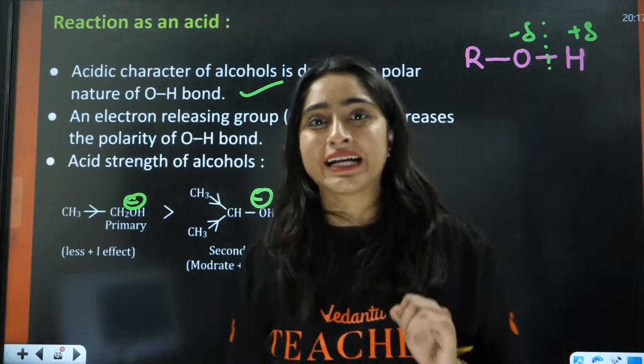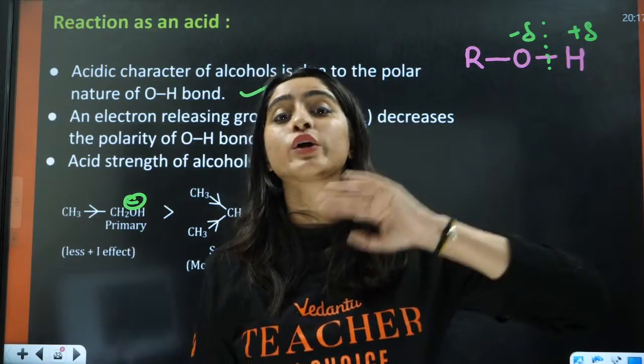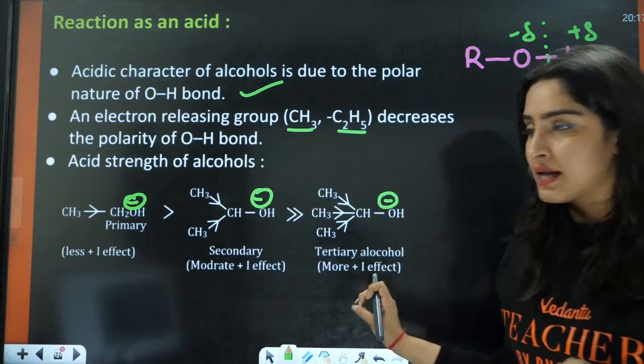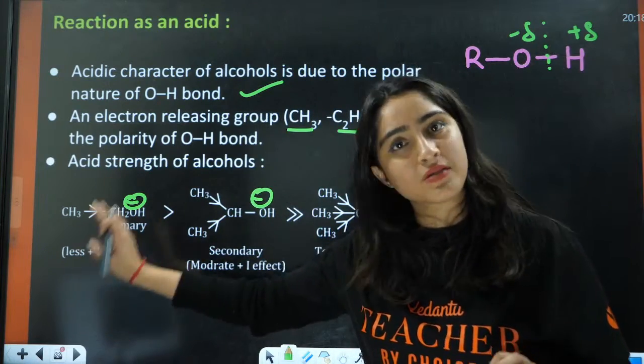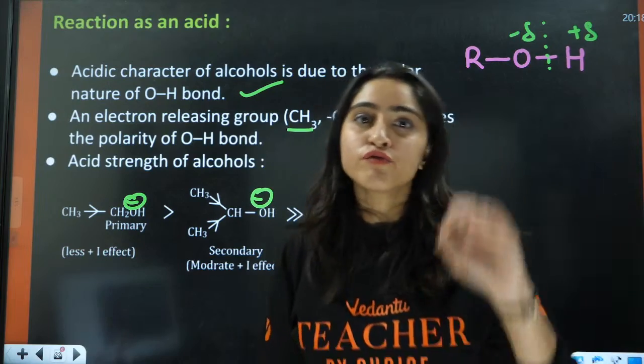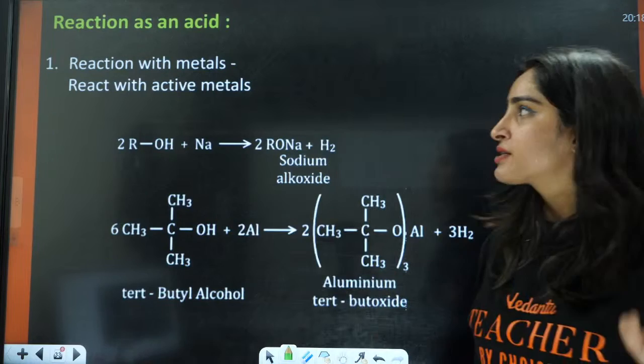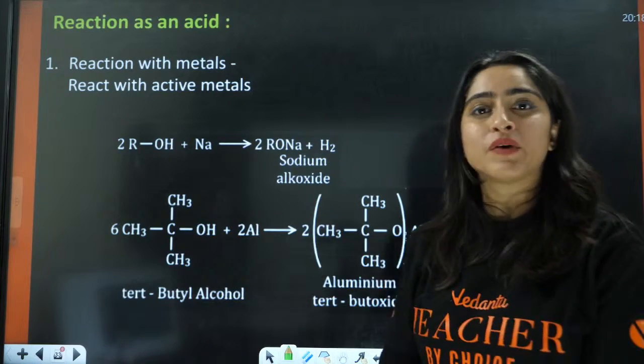Something is already negative, and you are giving it more electrons, so it is going to destabilize it. That is why this is much less acidic as compared to this one, because this is negative and you are providing electrons from just one alkyl group. Okay, everybody? Yes, perfect. Now let us do the reaction with acids.